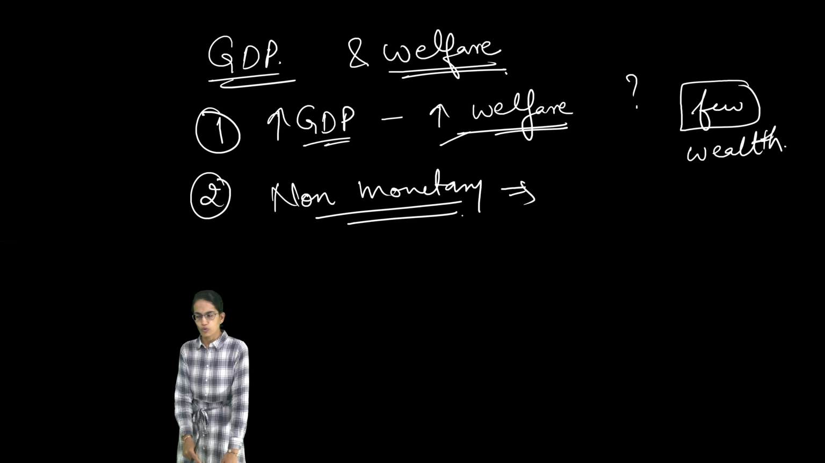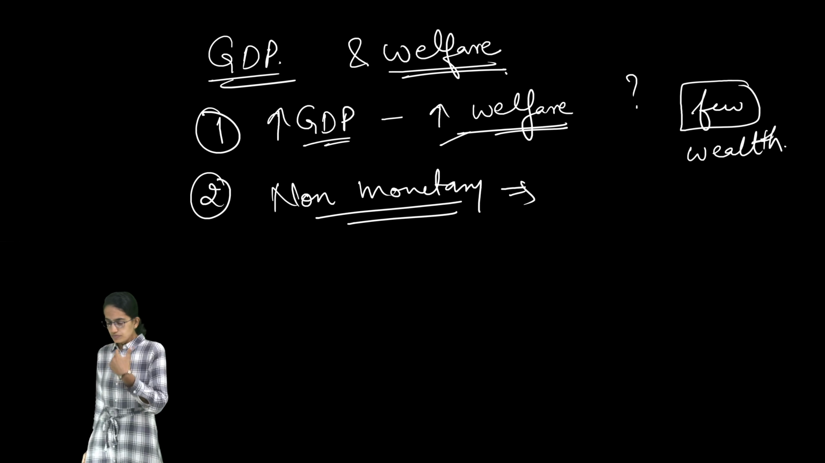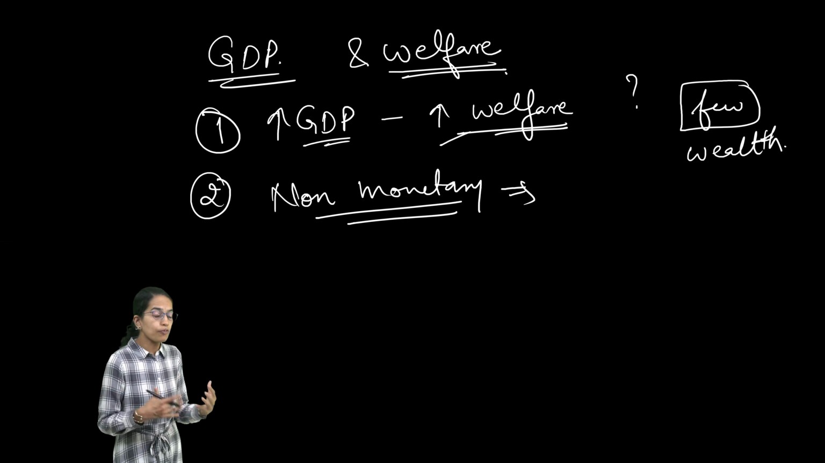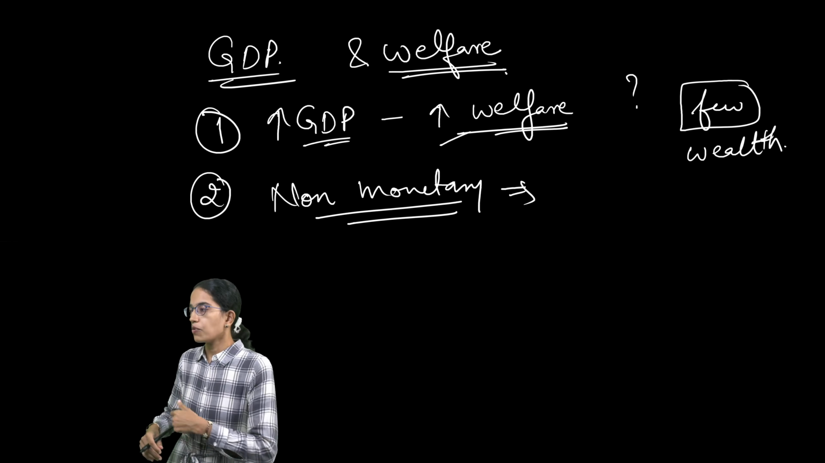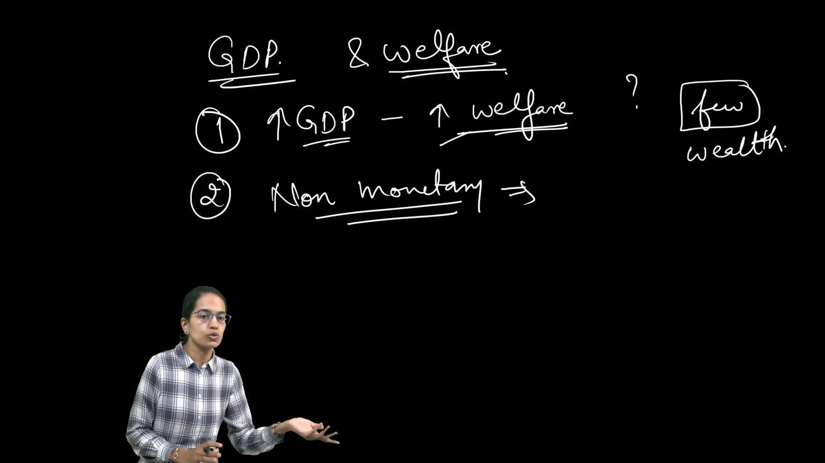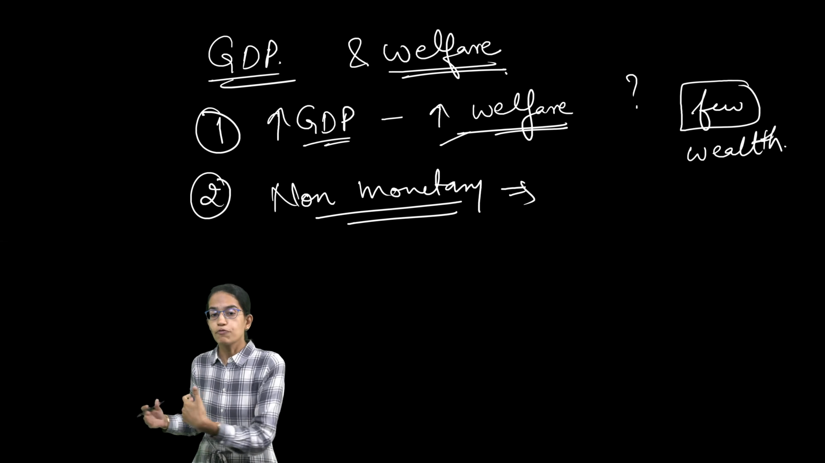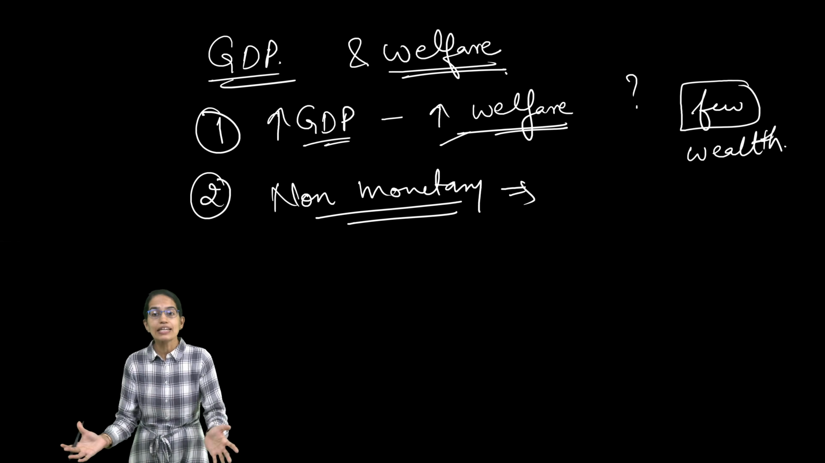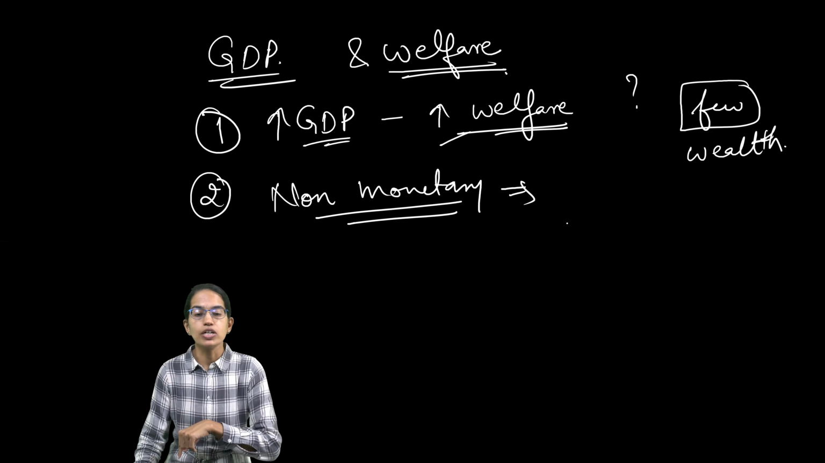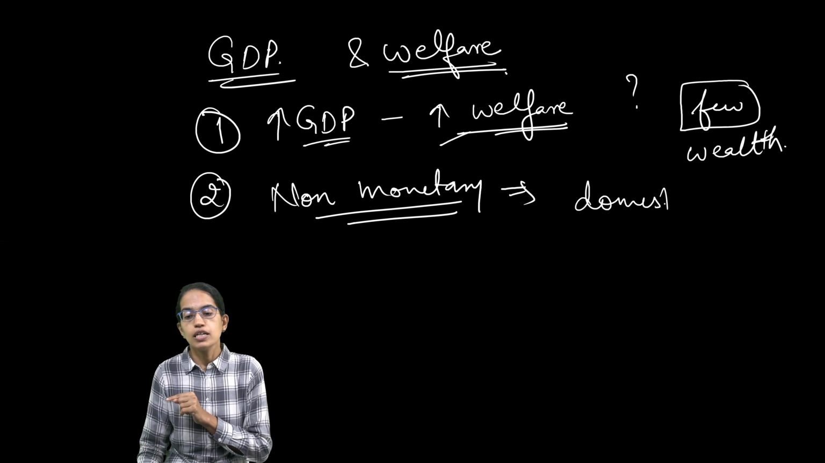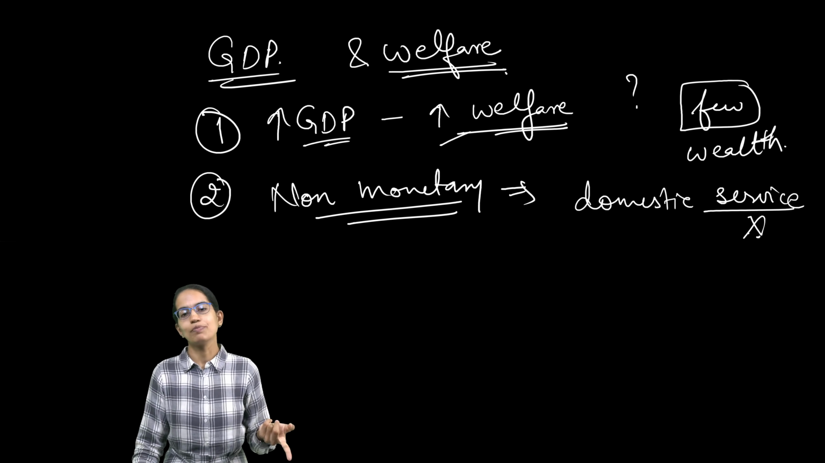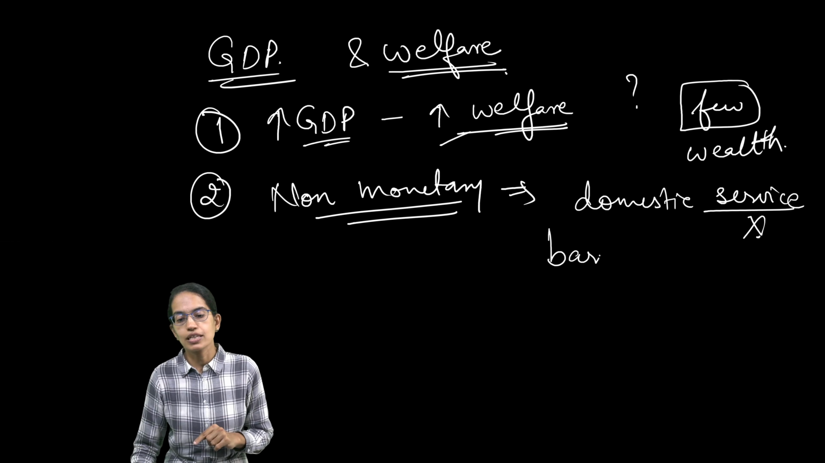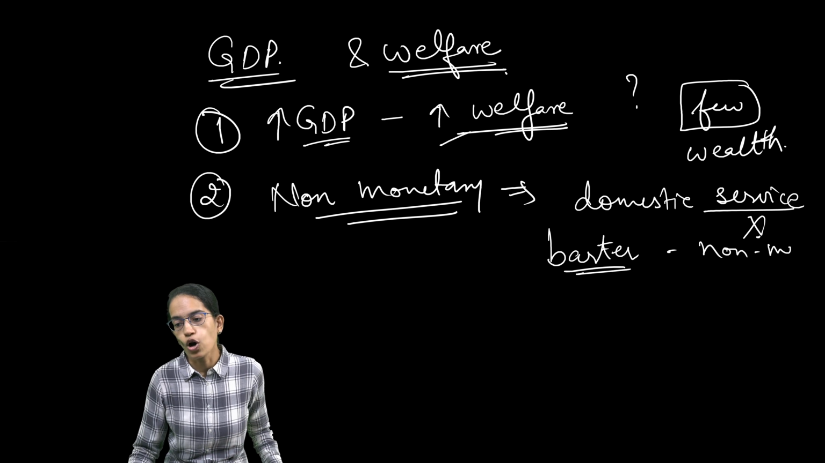Non-monetary aspects include, let's say, females who are working on domestic things. Let's say all the family members are going out, children going to school, husband going for a job. The female is working back, making the family productive. But that work, that domestic service, is not counted under the GDP. Again, if there is any barter in the economy, if there is any exchange which is non-monetary,